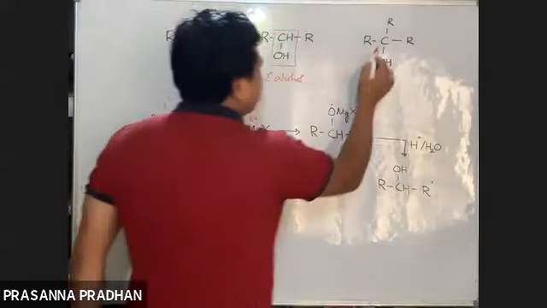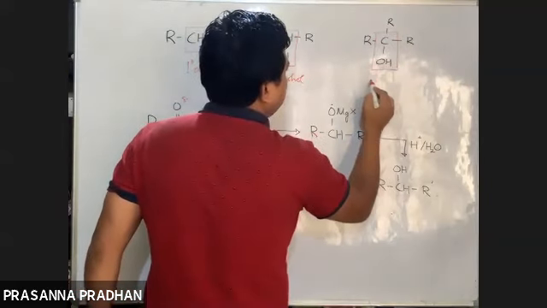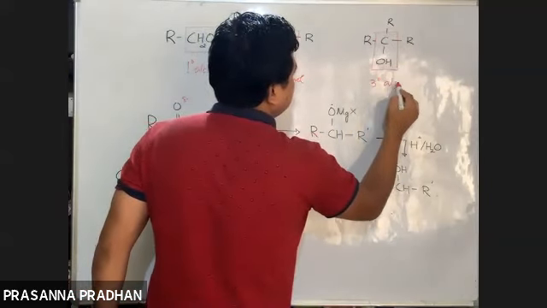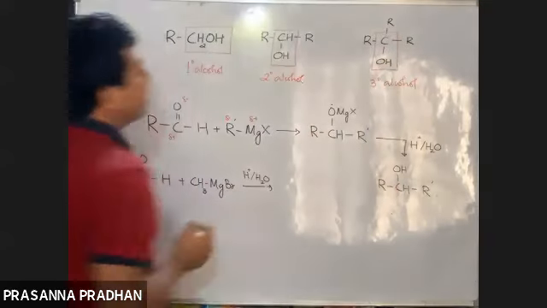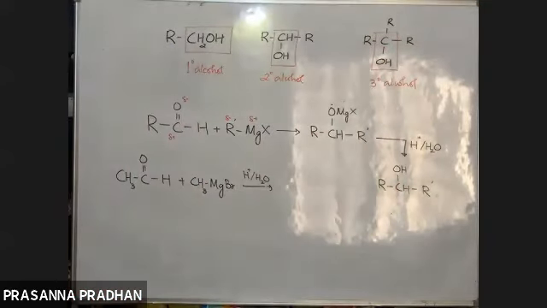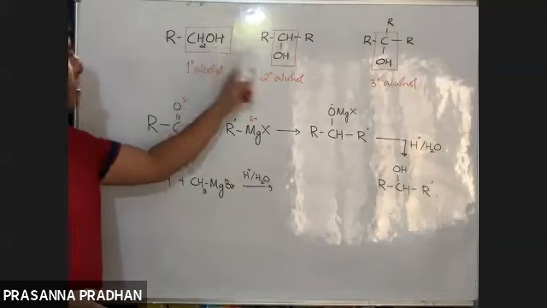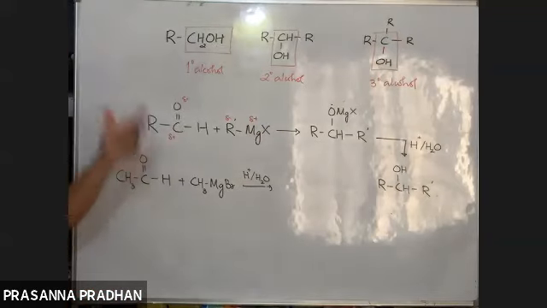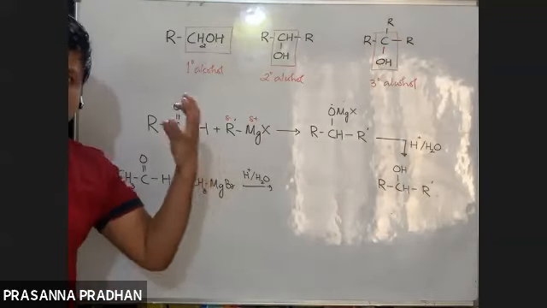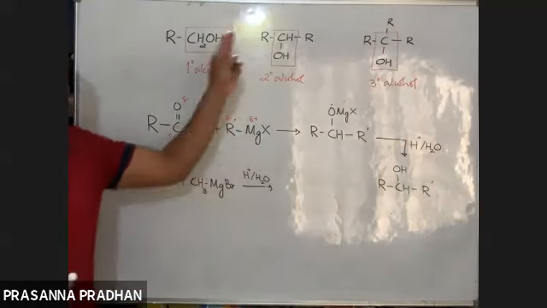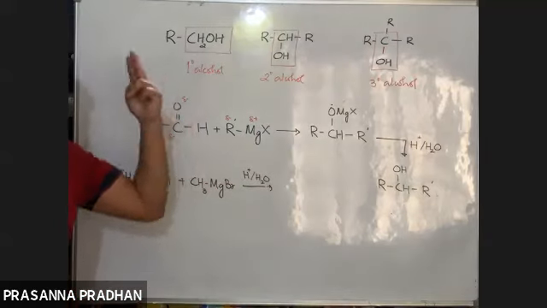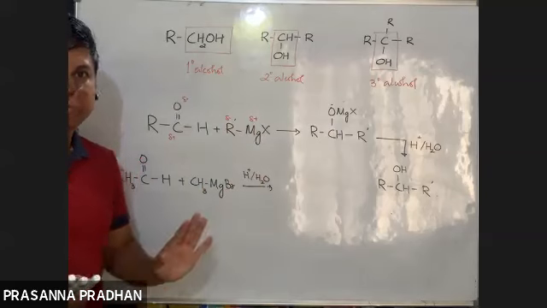And in tertiary alcohols, we have a COH grouping. Simple thing. In all the cases OH groups are present, but 1-degree alcohol means CH2OH has to be present, 2-degree alcohol means CHOH has to be present, and tertiary alcohol, COH has to be present.